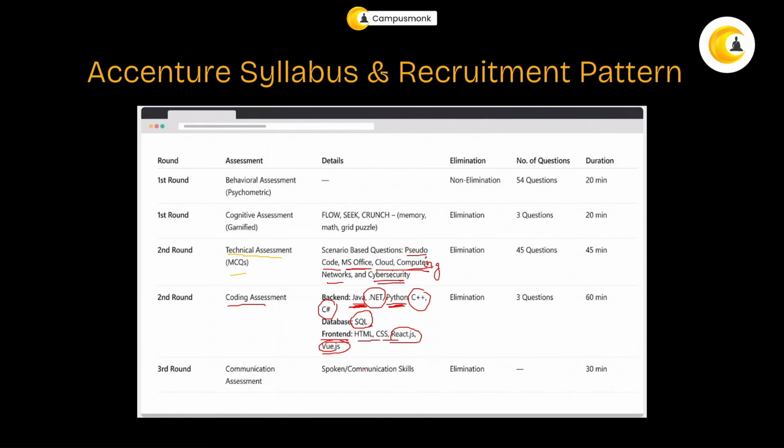All right. So without wasting much time, we'll get started with the technical assessment, that is the MCQ. But if you want, you can definitely pause the video, take your time. Now, understand that you have 45 questions for 45 minutes, that roughly you get 1 minute per question. But I would ask that you spend more time on pseudocode than the others. Others will mostly be theoretical, so do not take 1 minute to think about it. You can pretty much use the answer options that are given and choose the correct one, right? So we'll start with the first question, but don't forget to pause if you want to solve it yourself.